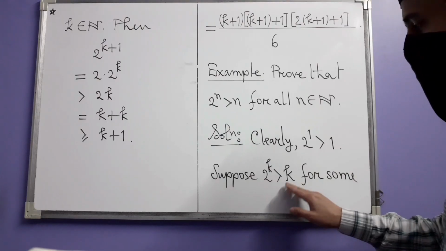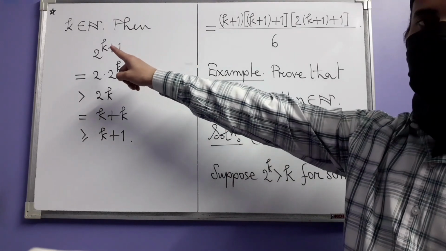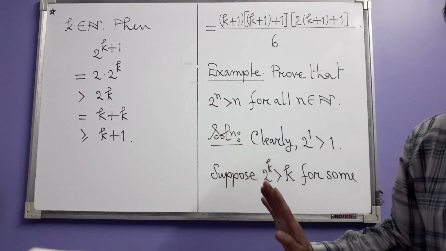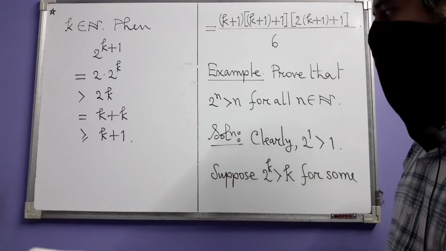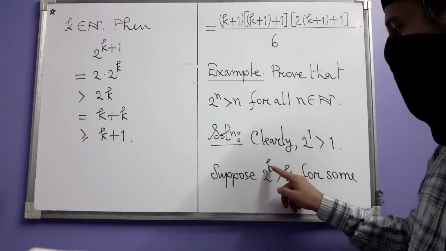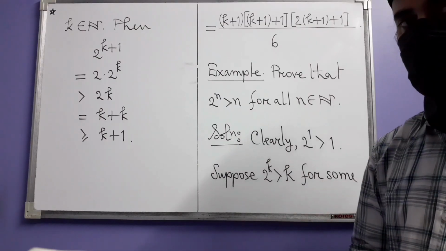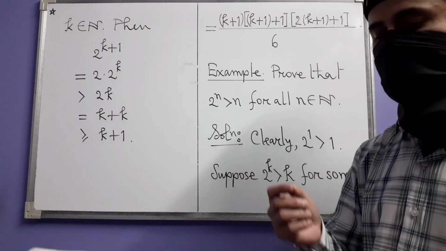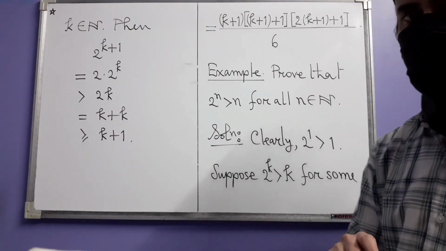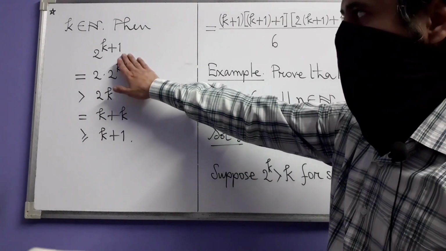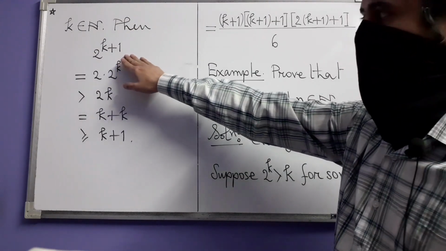Suppose this inequality is true for some natural number k. This is the induction hypothesis. And next comes the induction step. So now we want to prove this inequality for k plus 1. That means we need to prove that 2 to the power k plus 1 is strictly greater than k plus 1. So we write 2 to the power k plus 1 here.